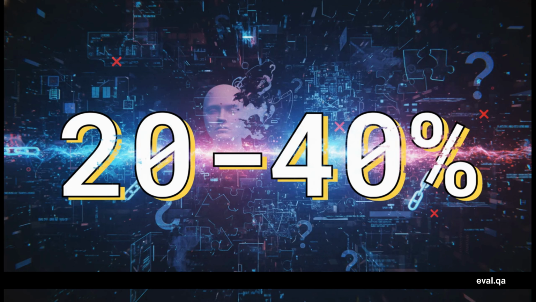Okay, let's just start with a number that should really make you pause. Some research shows that anywhere from 20 to 40% of AI-generated summaries have fabrications in them. And just to be super clear, that's not a slightly different way of phrasing something. We're talking about information that just wasn't in the original text at all. It's a massive, massive accuracy problem.